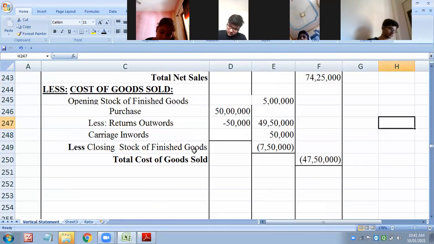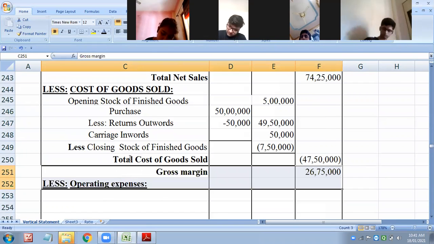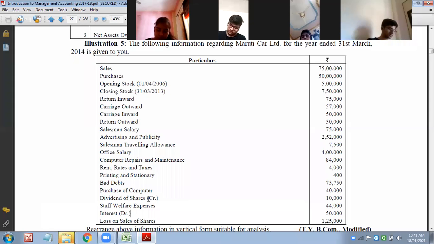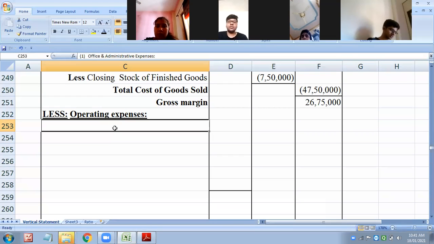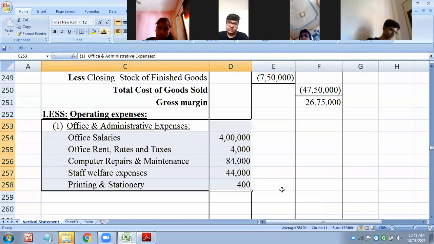Okay, so after this, what we will get is gross profit margin, and then operating expenses will start. I hope you must have taken all operating expenses. We have all three: operating expenses in office and administration, selling and distribution, and finance, an item for interest. All are there. So all we are going to write one by one. So we will take up all items of office and administration quickly.